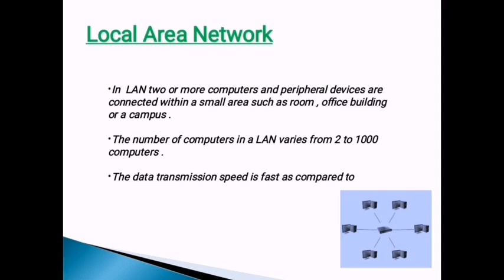When a network covers a small area, it is a local area network, and the number of computers can be from 2 to 1000. Data transmission speed is very high compared to other networks because the data travels less distance, that's why its speed is high.